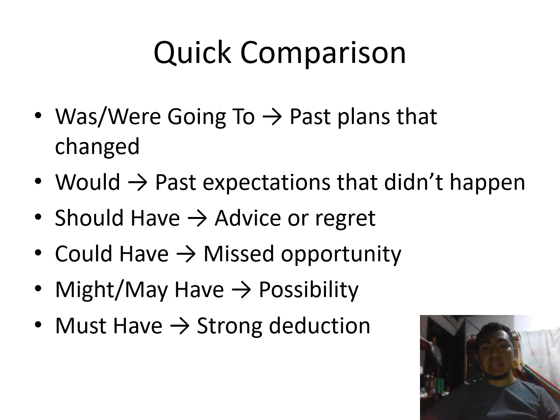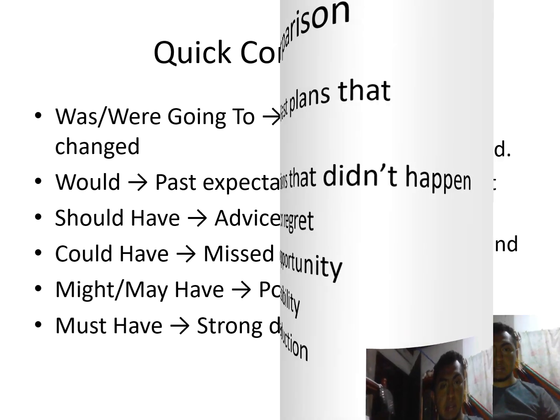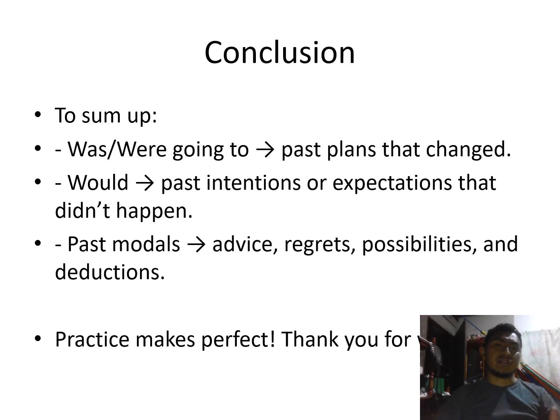Must have: strong deduction. In conclusion: was/were going to is a past plan that changed. Would is a past intention and expectation that didn't happen. Past modals express advice, regrets, possibility, and deduction. Practice makes perfect. Thank you for paying attention.